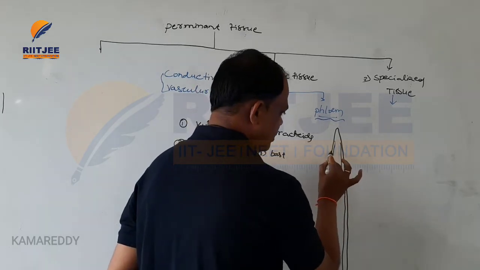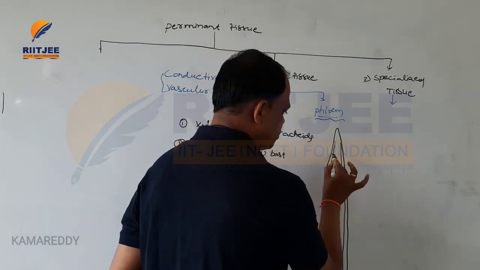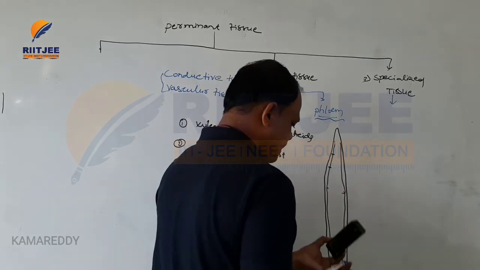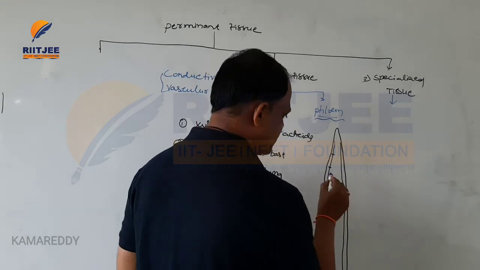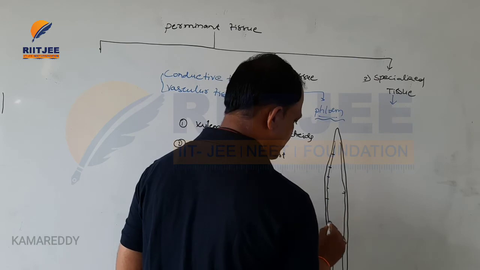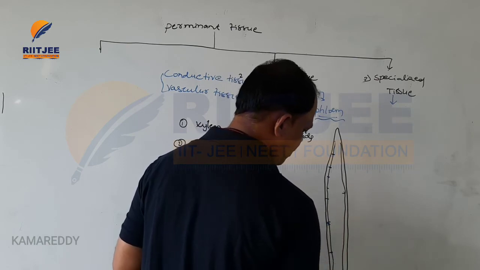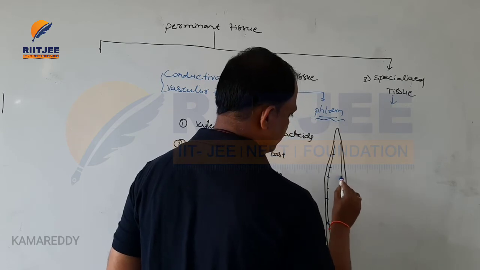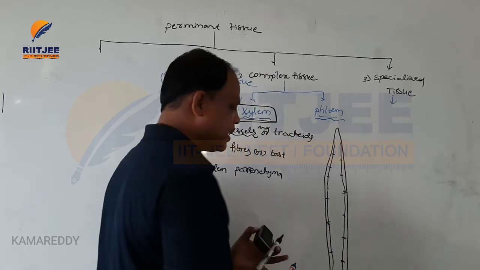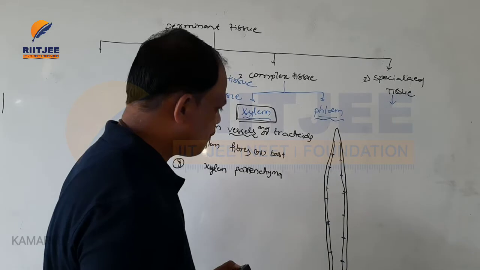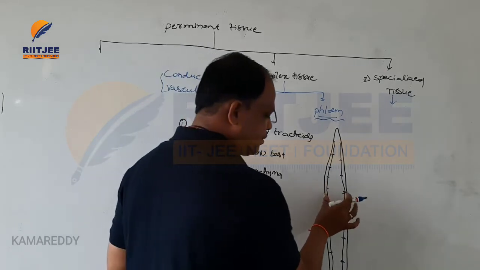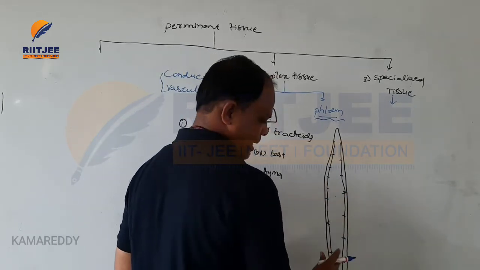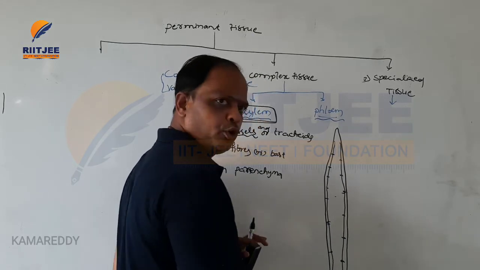At the horizontal places, small pits are present, with the help of plasmodesmata. This type of cell is called a vessel, and the space between is called the lumen.